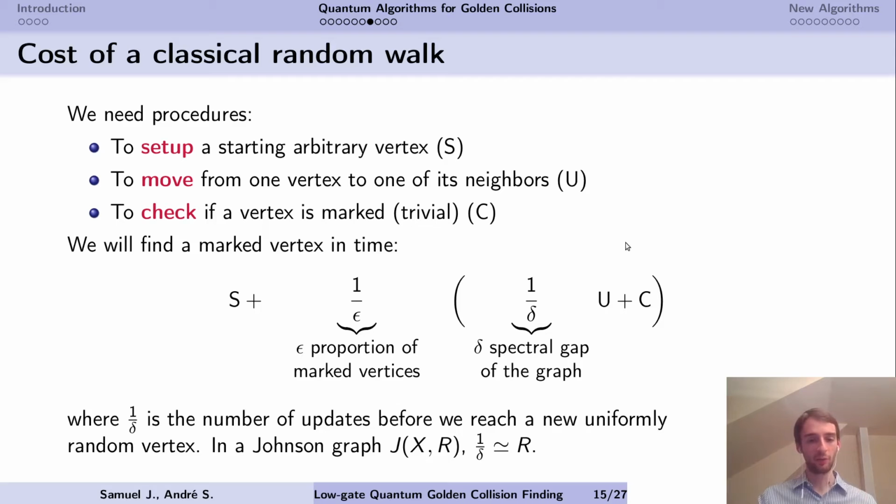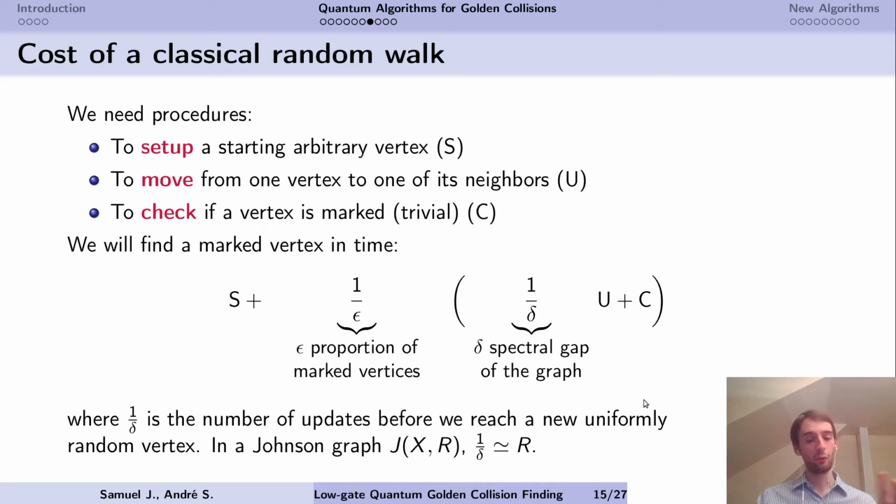Checking is also going to be easy. Now the time complexity is going to depend on the time to set up, the time to update a vertex, the time to check, and on the proportion of marked vertices, in the sense that we're actually repeating a sample of a uniform random vertex in the graph.